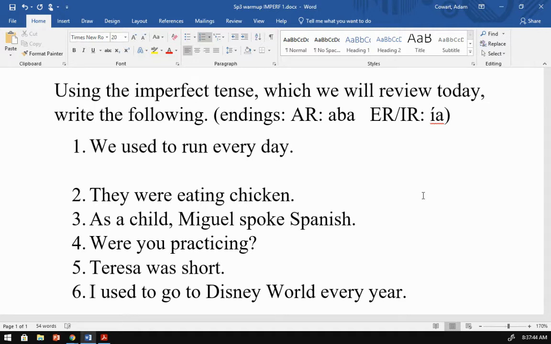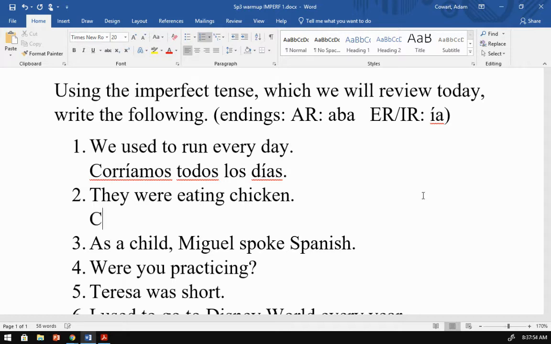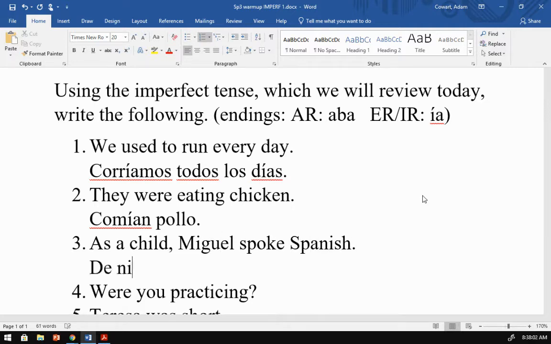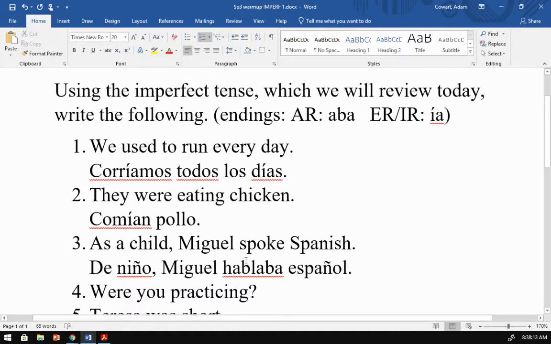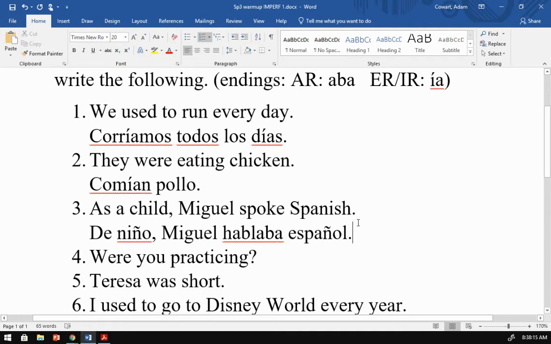We used to run every day would be corríamos todos los días. So in that one word, corríamos, we used to run. They were eating chicken. Comían pollo. As a child, Miguel spoke Spanish. De niño, Miguel hablaba español. Because again, this is not a sudden thing. This is something that used to happen back when he was little.